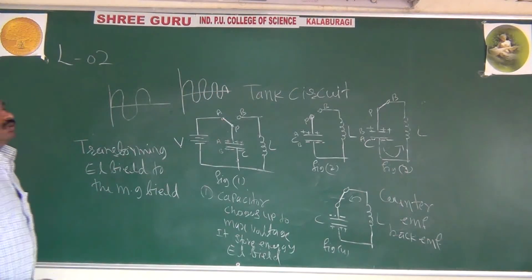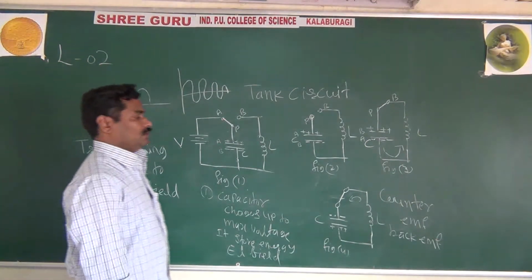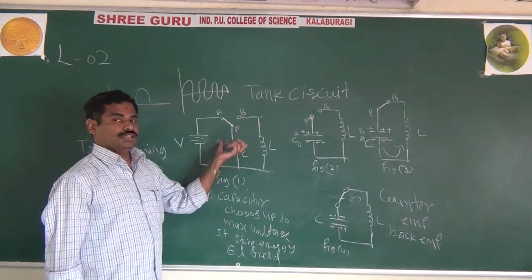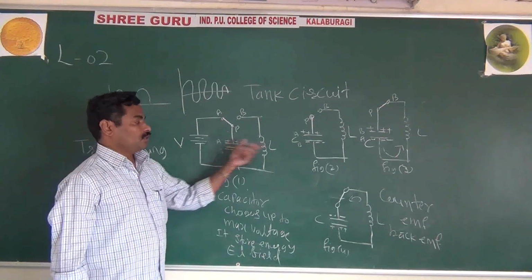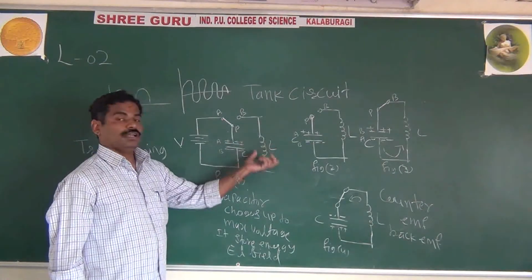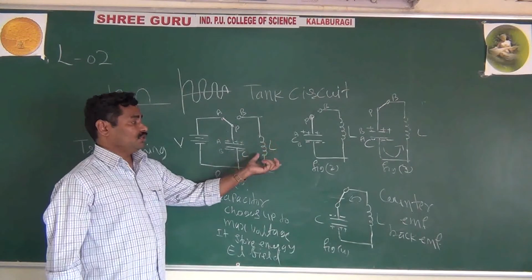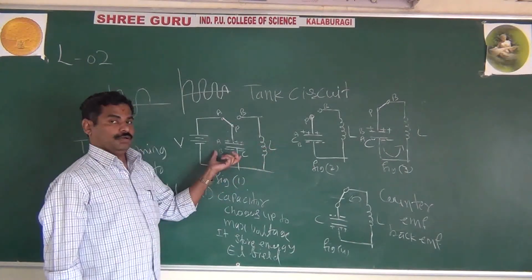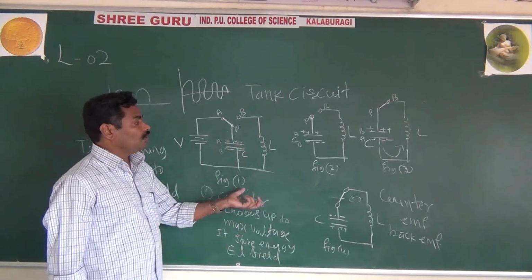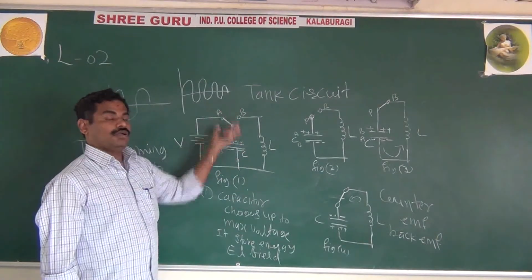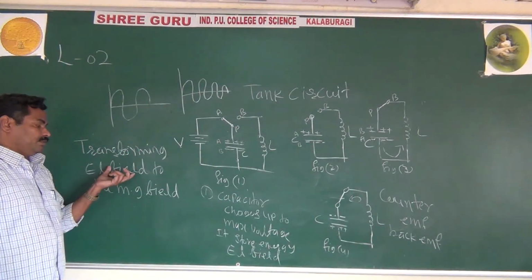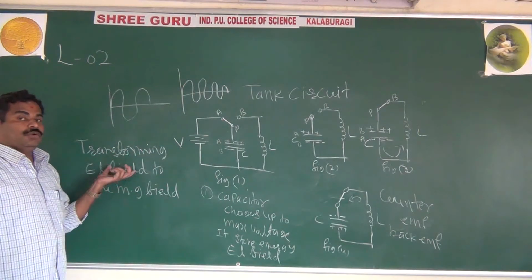It means overall, whatever energy the capacitor stores in the electric field is transferred to the magnetic field in the inductor, and whatever energy the inductor stores in the magnetic field is transferred to the electric field. In the tank circuit, we can transfer energy from magnetic field to electric field and back.